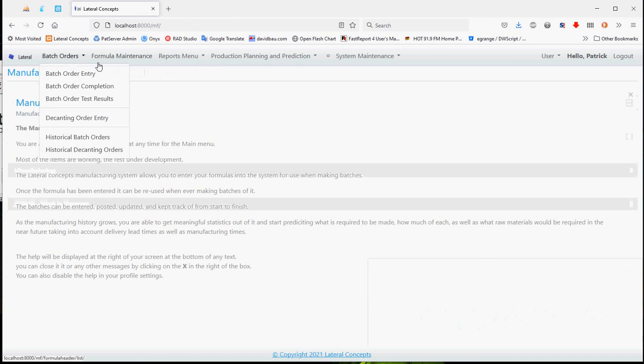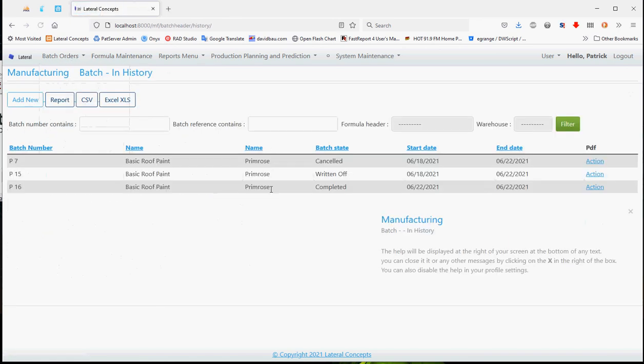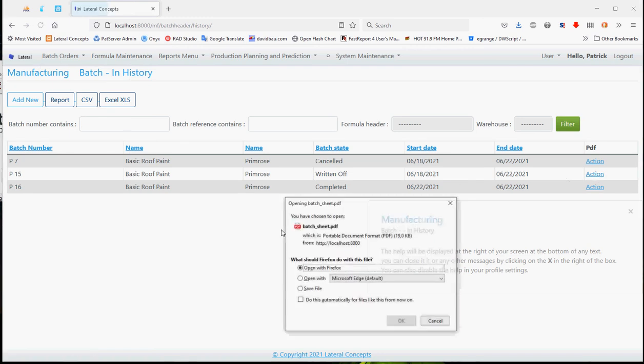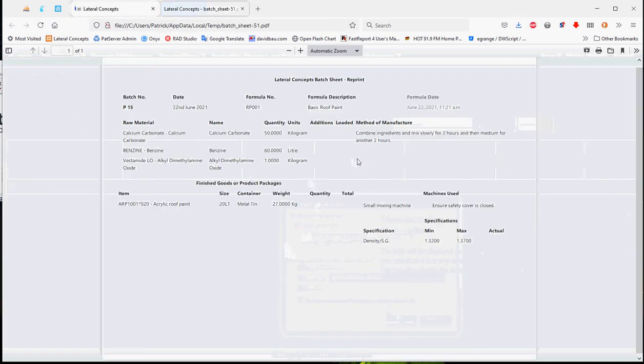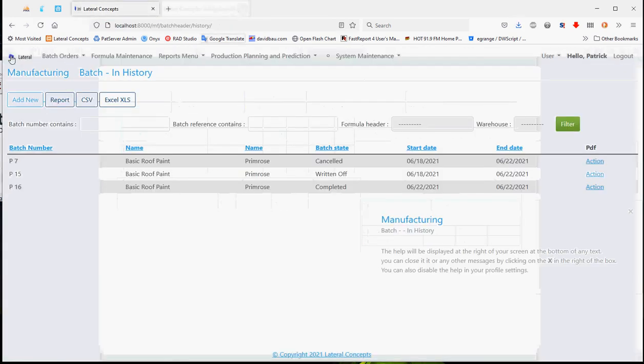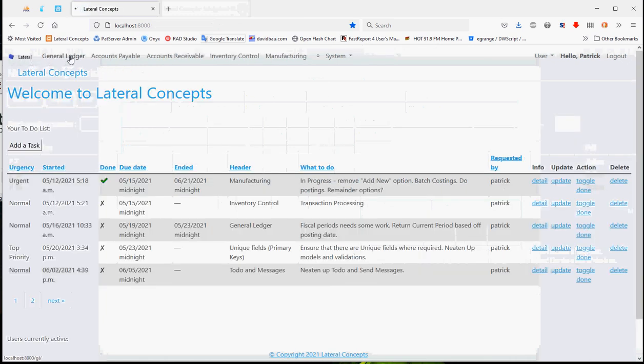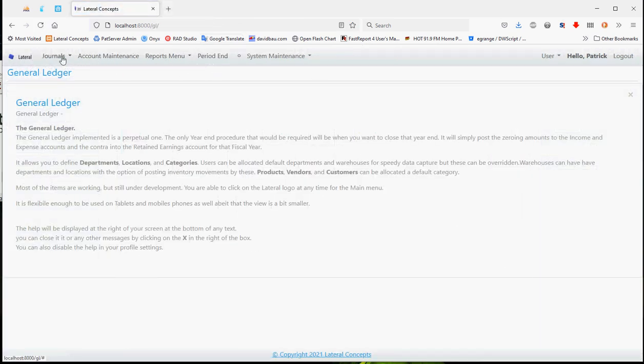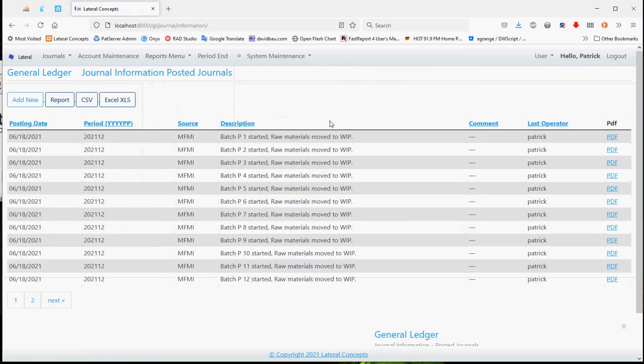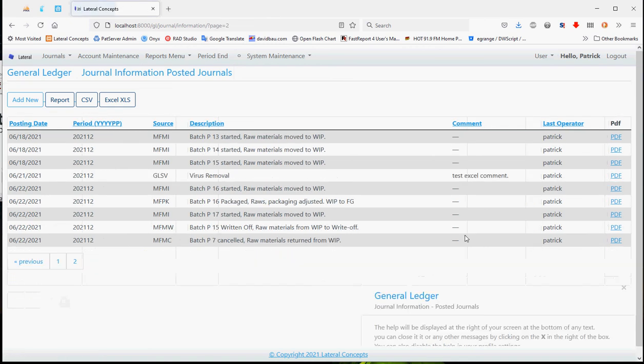At any particular stage, you can see all your historical batch orders, cancelled, written off, completed, and you can at any stage view the PDFs, what should have been made there. Same in your general ledger. Reports, you've got your historical journals available to you. What happened, you can see the PDFs.